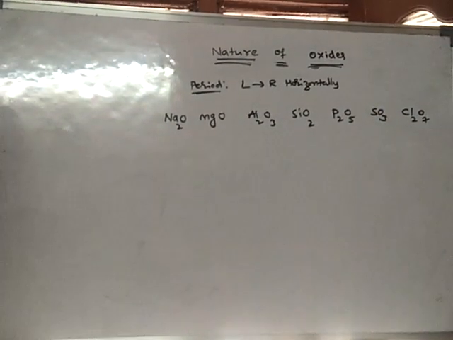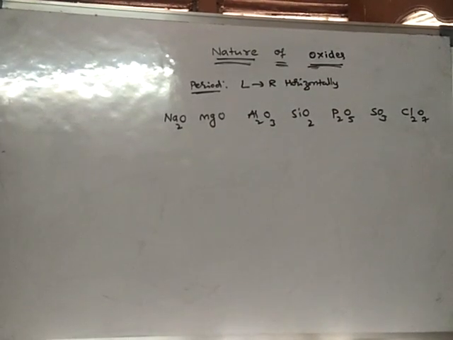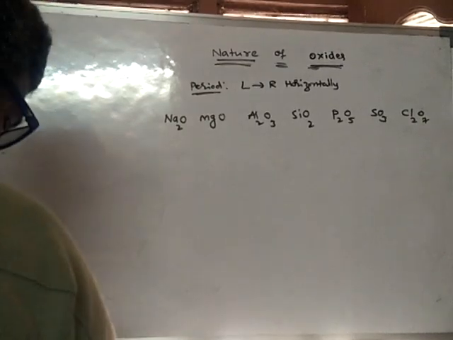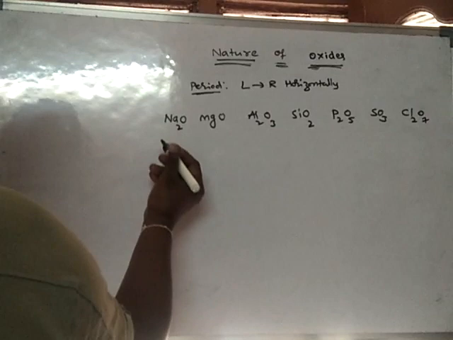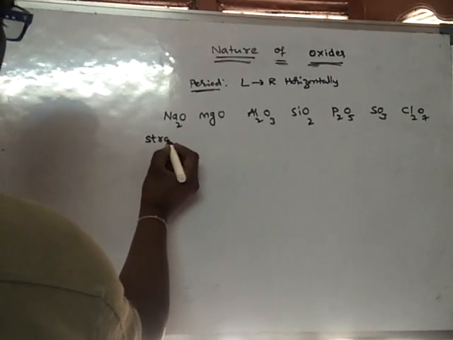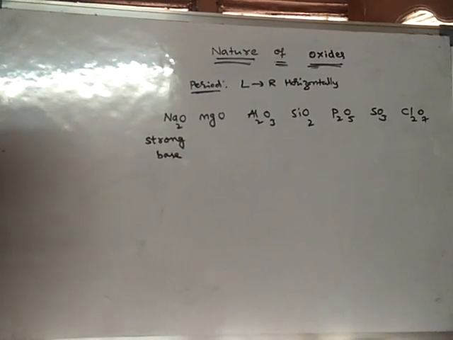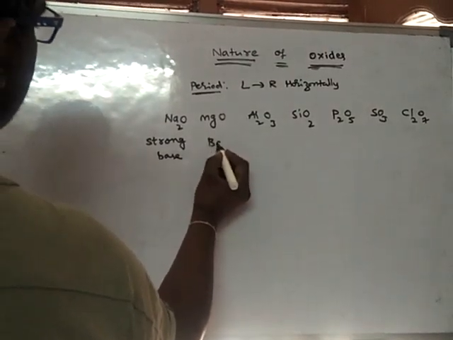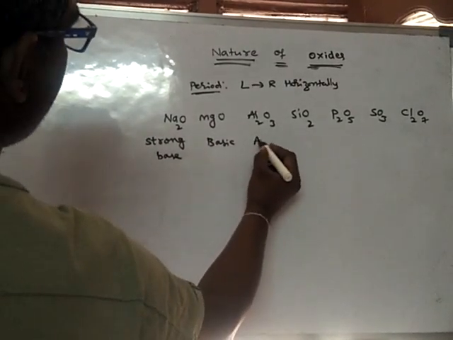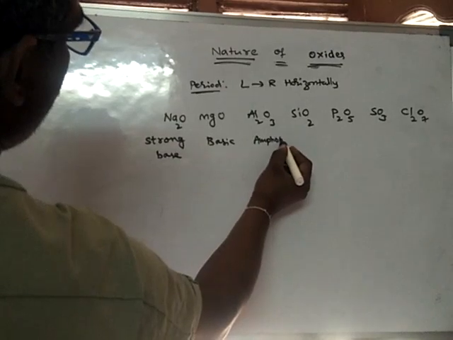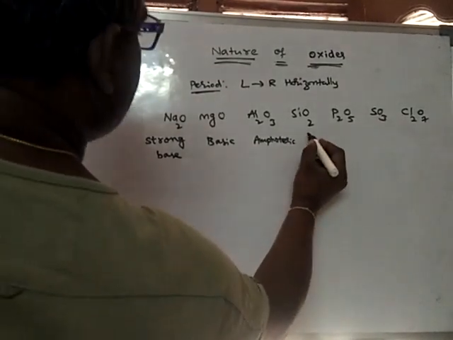So if you take the oxides of third period elements and observe the nature of their oxides, Na2O is a strongly basic oxide. It is a strong base. This one is basic in nature, but not as strong as that one, and this is amphoteric in nature. Amphoteric. And this is weak acid.